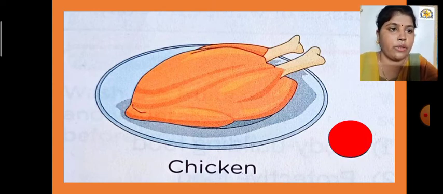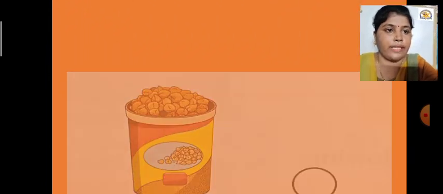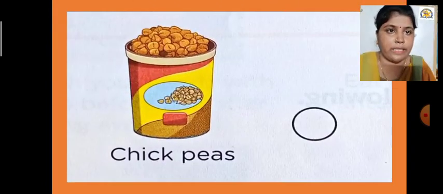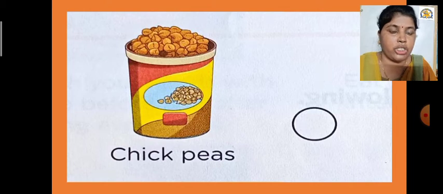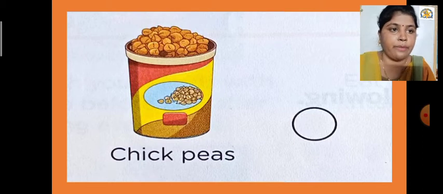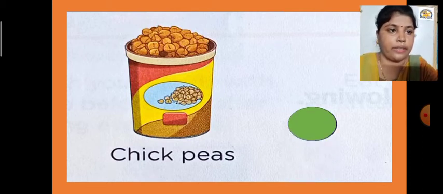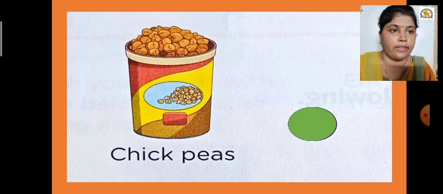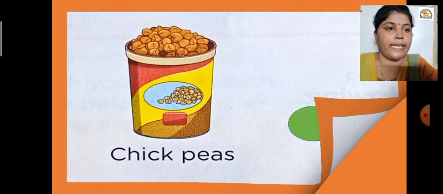Okay, so next, see, what is the next picture? Chickpeas. Okay, chickpeas means chana, kabuli chana or any chana. Yes, we get the chickpeas from plants, and plant products we have to fill in the green color. We have to fill that circle in green. Okay, let us move to the next.